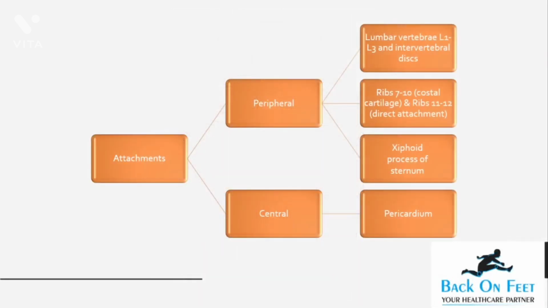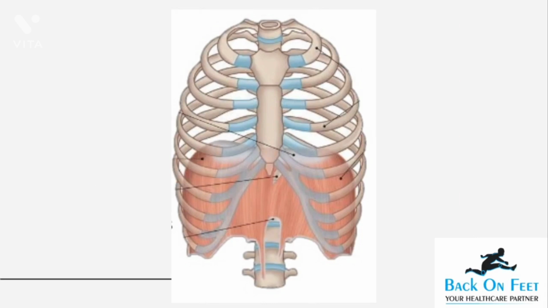So what can be the peripheral attachments? It will be vertebrae, ribs and xiphoid process. See here in the diagram, here is your xiphoid sternum. Okay, this is your xiphoid sternum. The diaphragm is definitely attached over here. It's not just lying around, it has to be attached. So here it's lying attached to here.